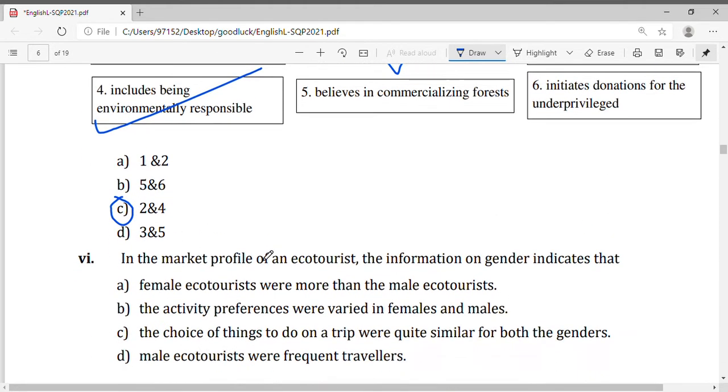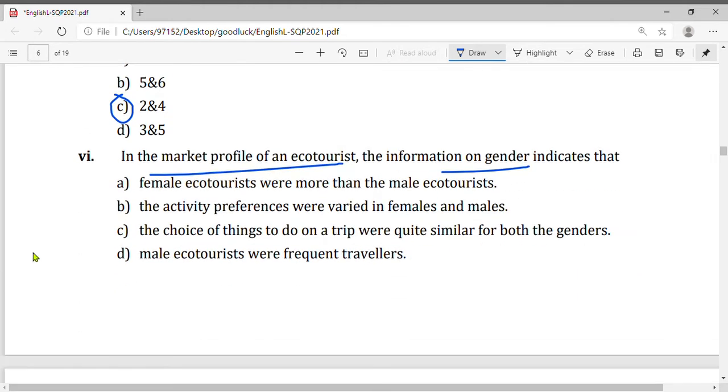In the market profile of an ecotourist, information on gender indicates that female ecotourists were more than male ecotourists? No, they were equal. Activity preferences were varied in females and males? No. Yes, this was said: the choice of things to do on a trip were quite similar for both genders. Male ecotourists were frequent travelers? This was not mentioned. So B is the answer.